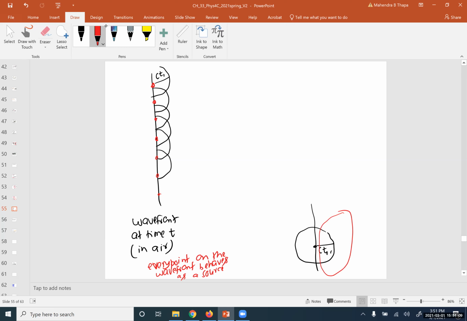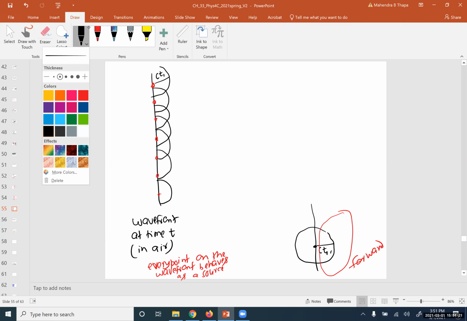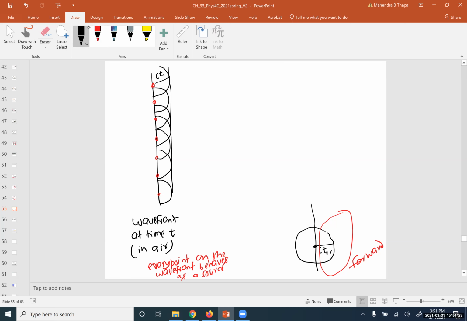According to the law, we have to consider the forward direction, because you know that light will not go backward. So in this scenario, we are getting it like this. If we draw a common tangent, this is the common tangent.